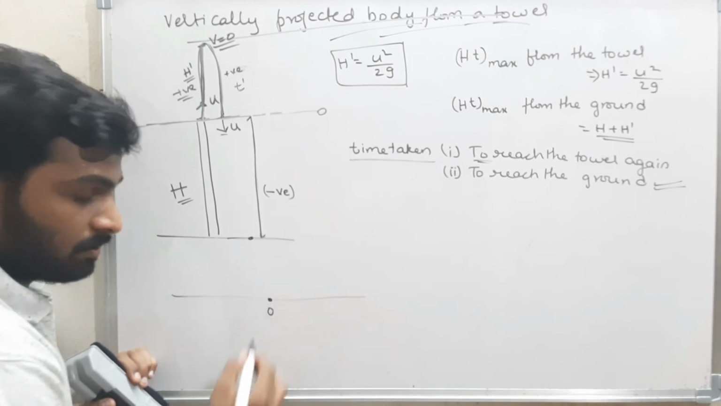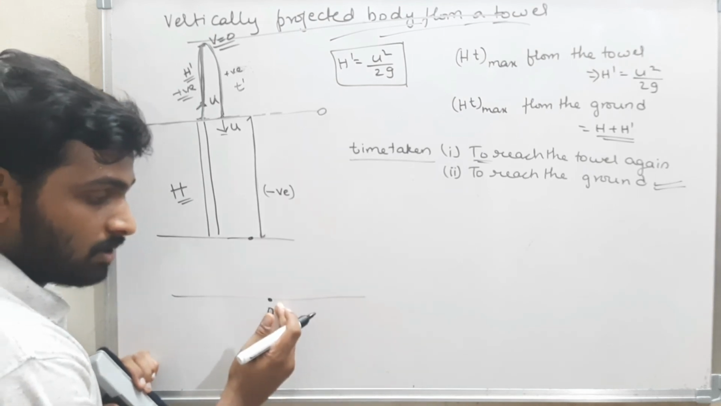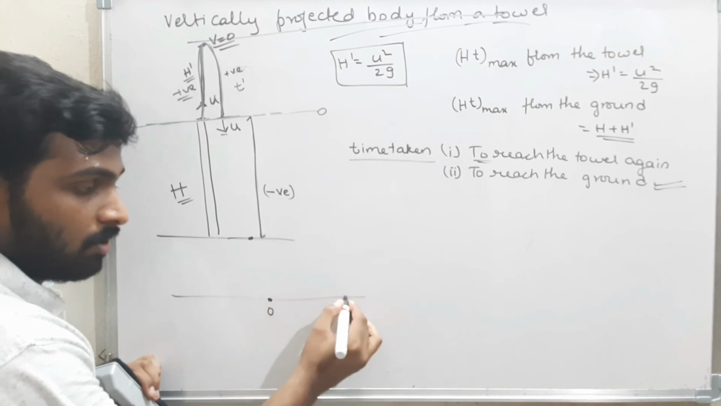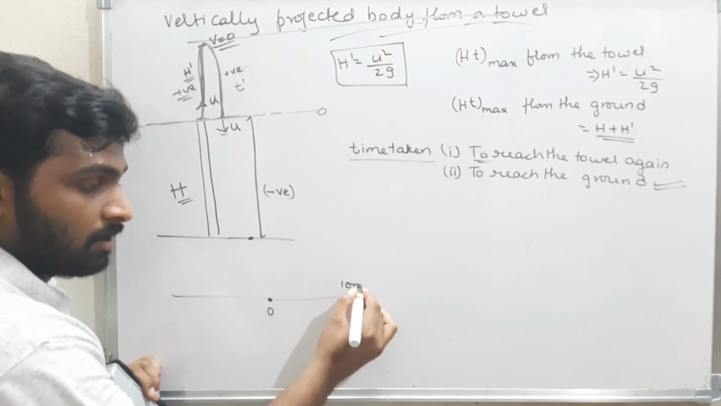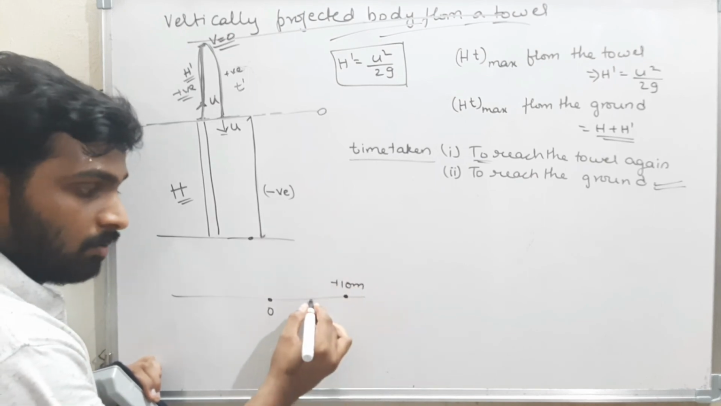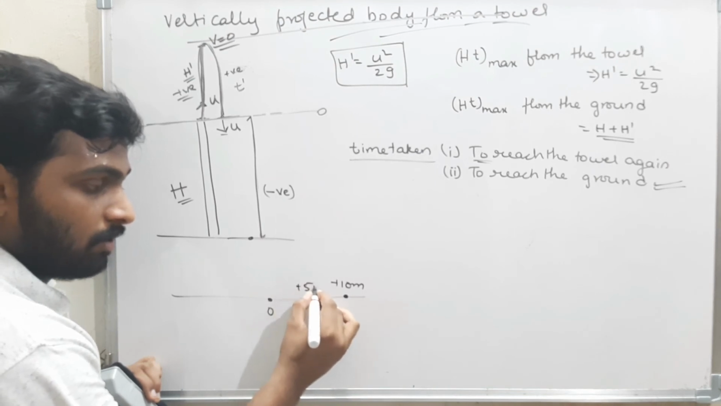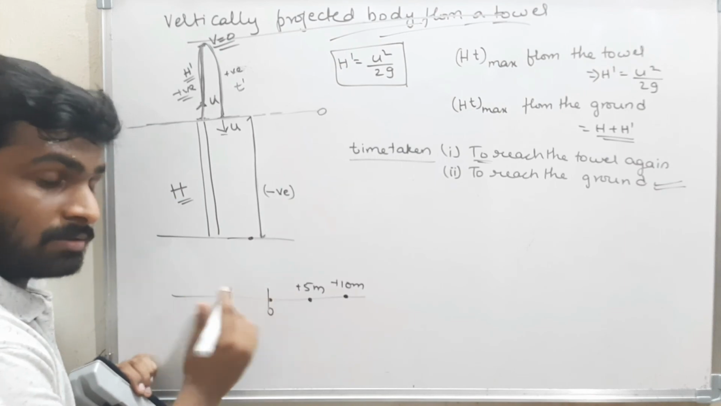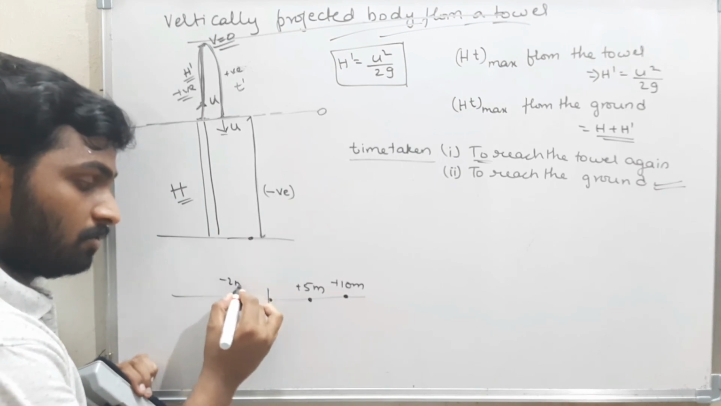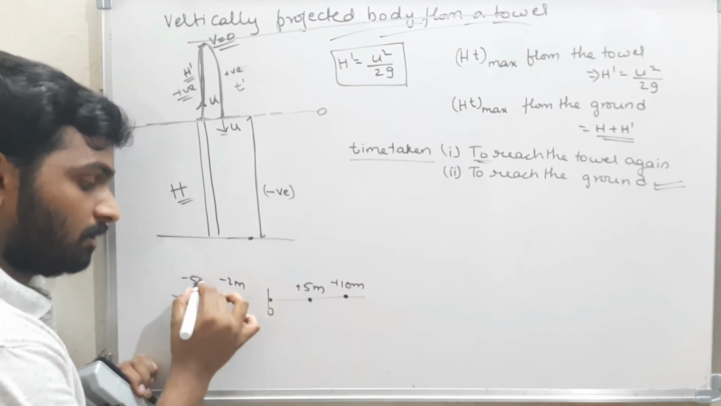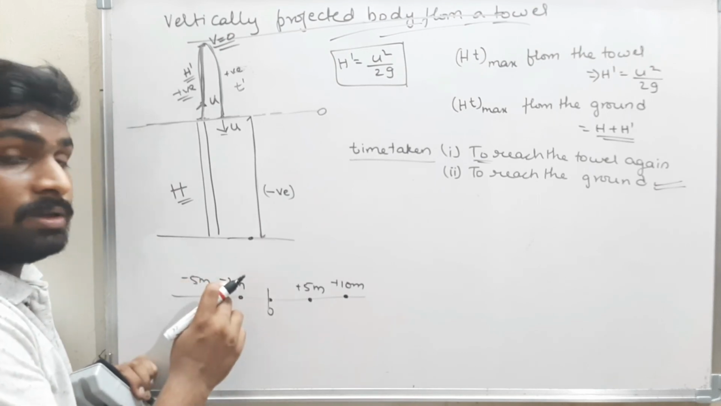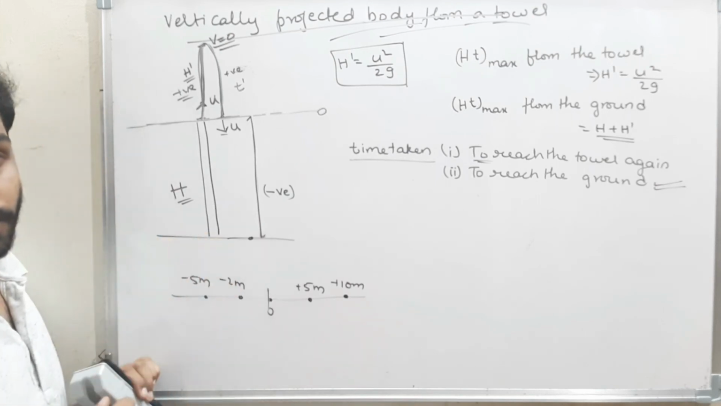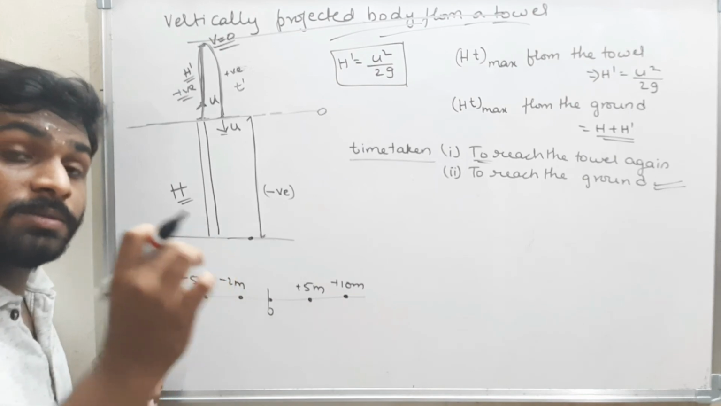This is the origin. Now, if I assume this whole side is positive, and the body is at a certain height, say 10 meters, I will write positive 10. If the body is at some other height, I will write positive 5 meters. But if the body is on this side of the reference, then I will write minus 5 meters. This minus denotes the opposite direction. This is a displacement. Displacement is a vector quantity.